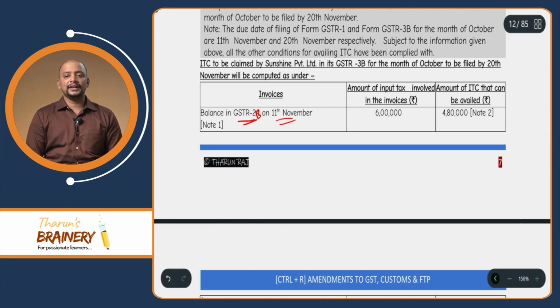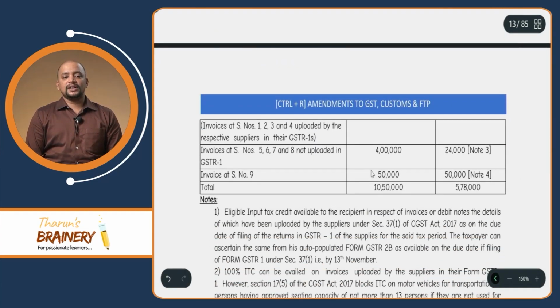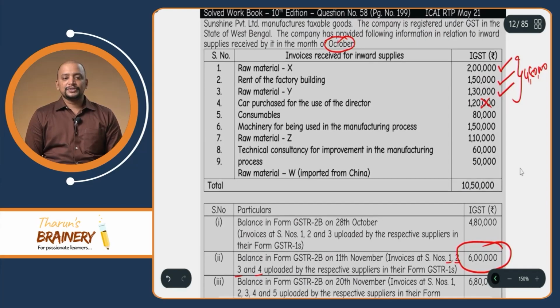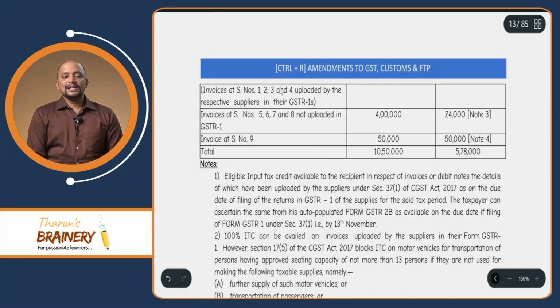Okay. Then next, what about this 4 lakhs? Can we take any ITC with respect to this 4 lakhs? So what is this 4 lakhs? The remaining 4 lakhs, if you see, so here invoices at serial number 5, 6, 7, 8 are not uploaded in GSTR1.